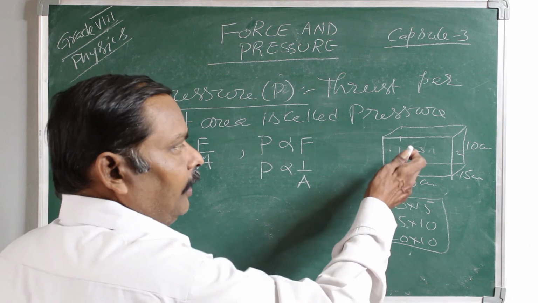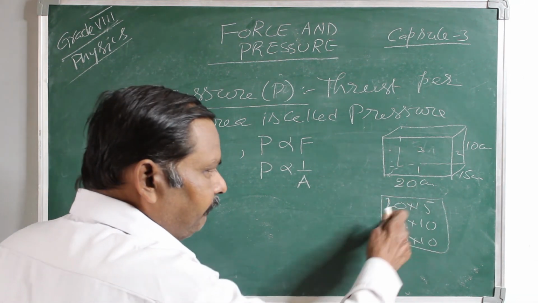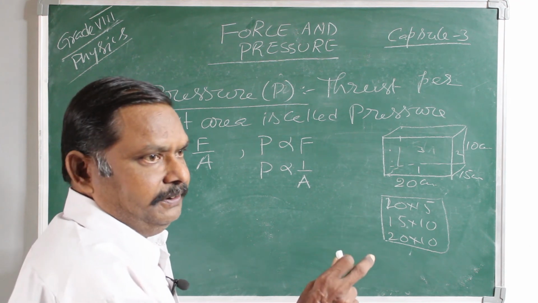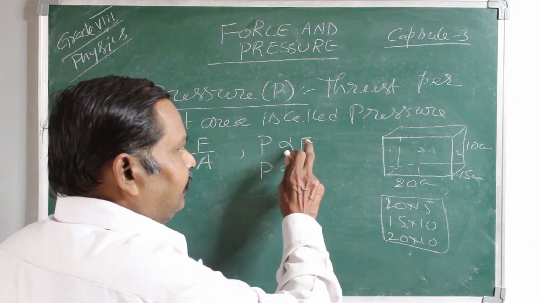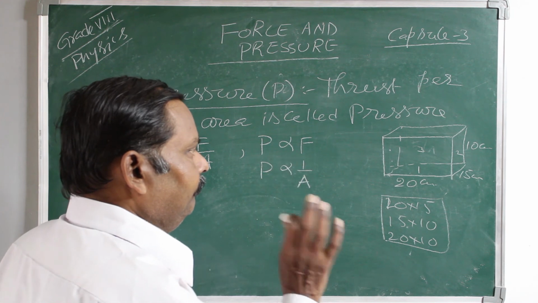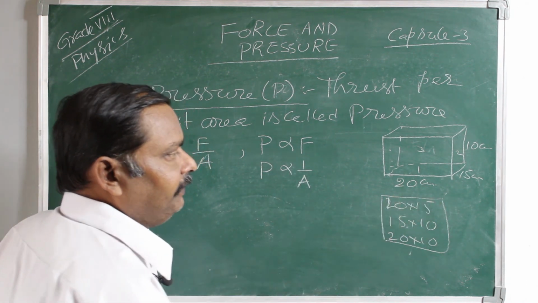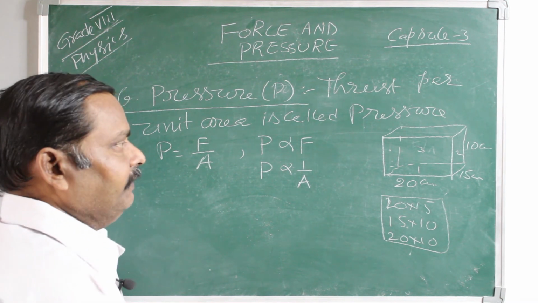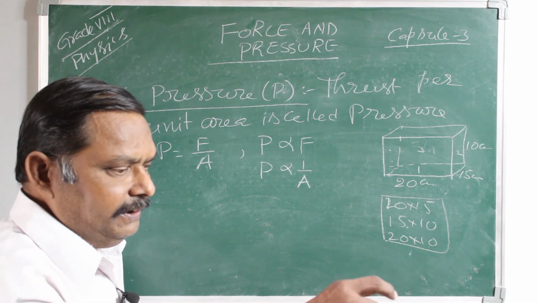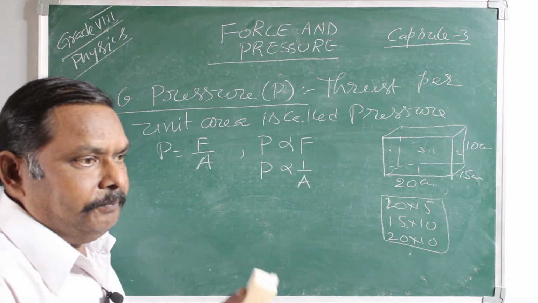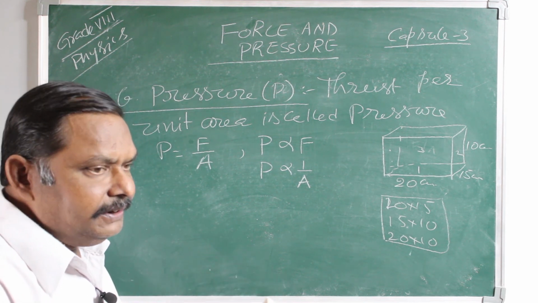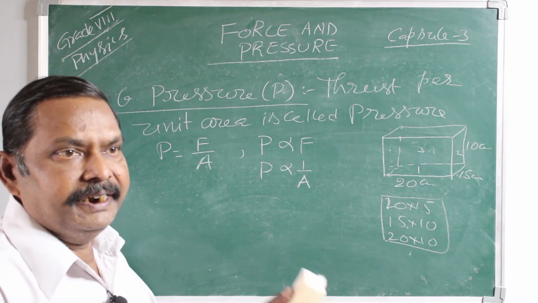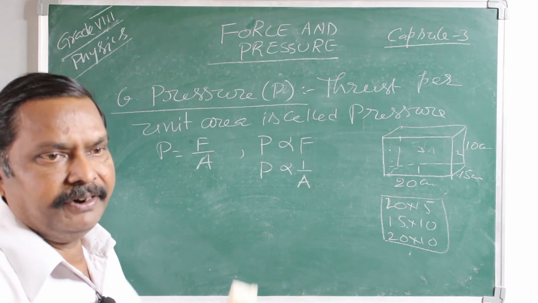So, when the object is placed in three different positions, it causes different pressures. Thrust is the same, the weight of the body is the same, but when you change the surface, the pressure will change. If a solid block is kept on a surface, the thrust is the same, but the pressure acting on the surface depends upon the area of contact.